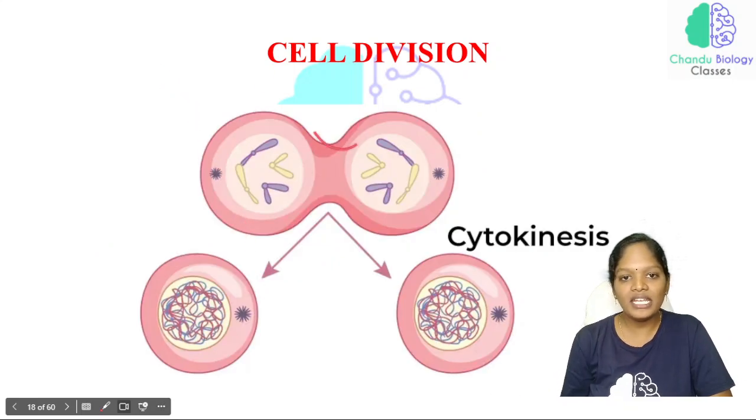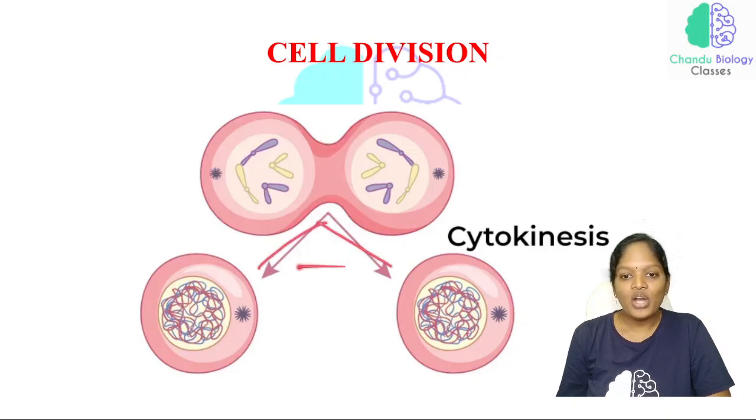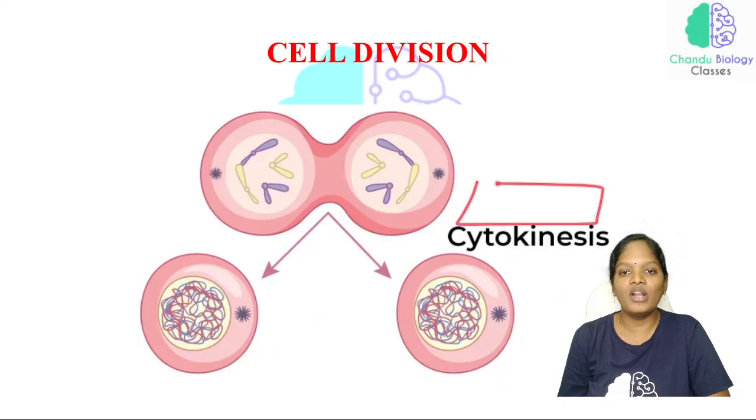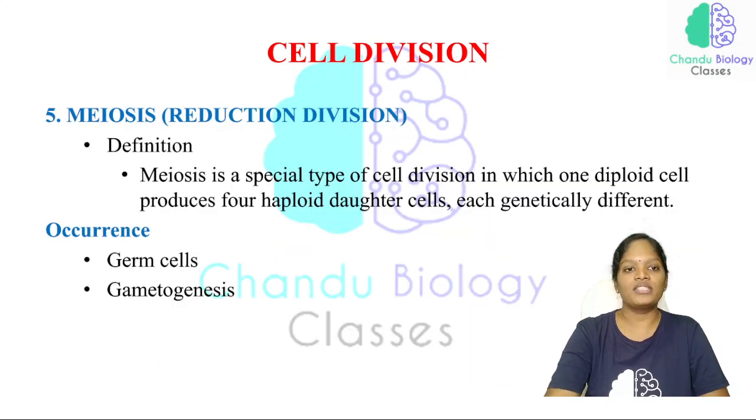Now this is exactly the cytokinesis. Just to see it, this structure is called a cleavage furrow. Now each daughter cell has been divided into two different cells and it retains its chromosomal number. So this process is called the cytokinesis process.